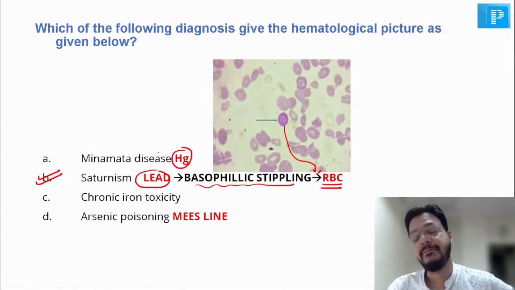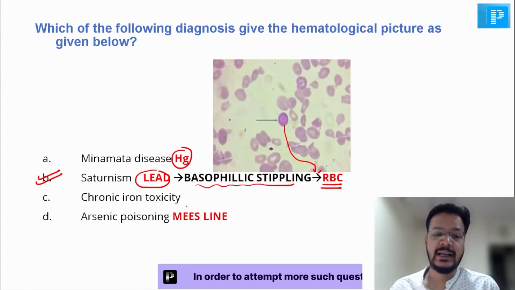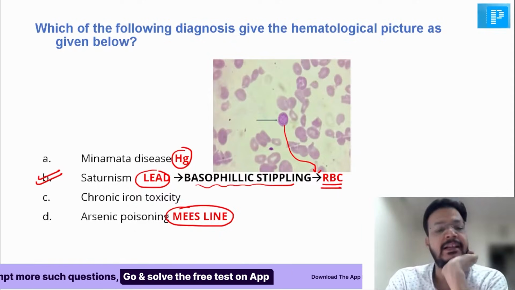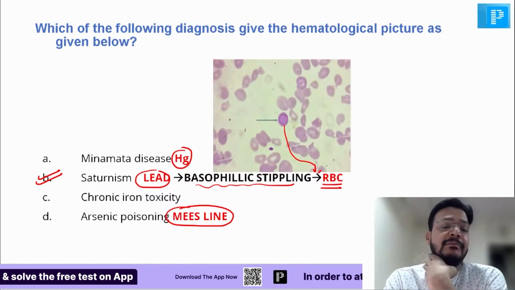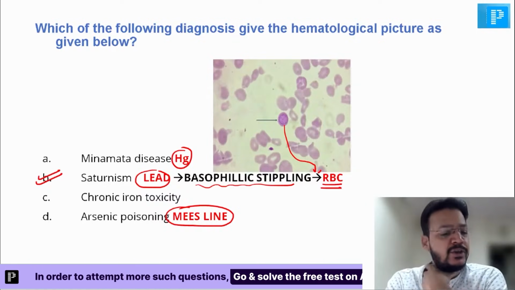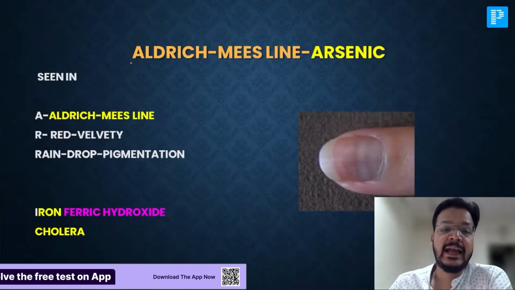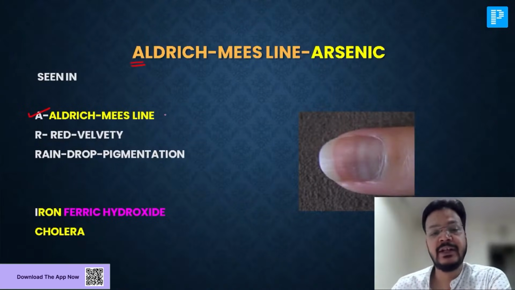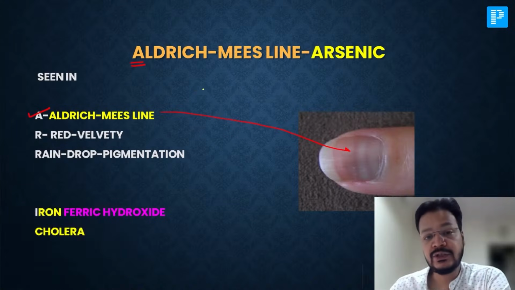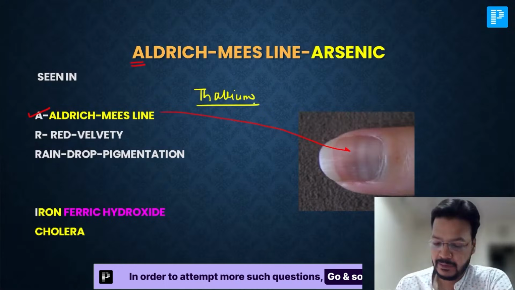Minamata disease is caused by mercury. Iron toxicity is not the feature. And in arsenic poisoning, we have the Mees line. A for arsenic, A for Aldrich-Mees line on the nail. But just remember, Aldrich-Mees lines are also seen in thallium poisoning, so be careful.